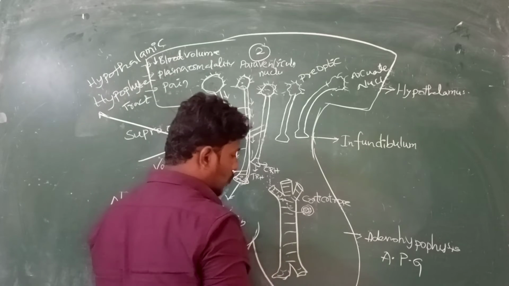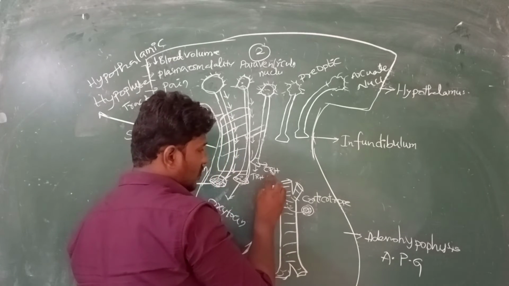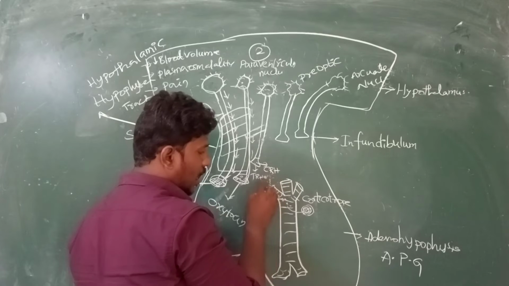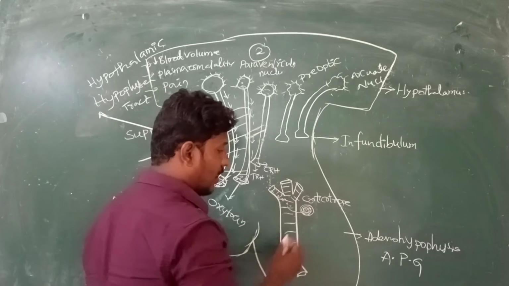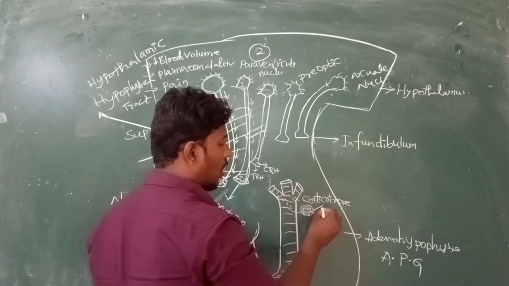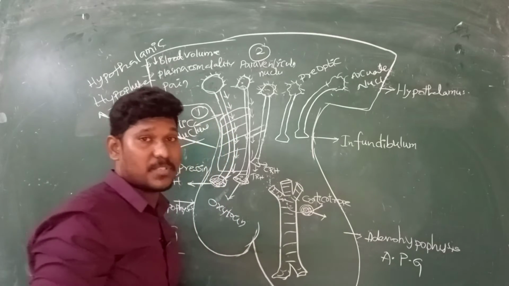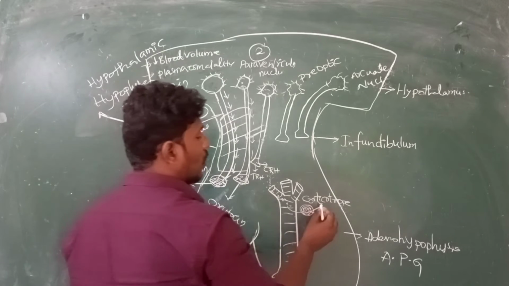So what does this corticotrope do generally? By the action of CRH, which was taken up by the corticotrope, it further releases two types of hormones. What are those?